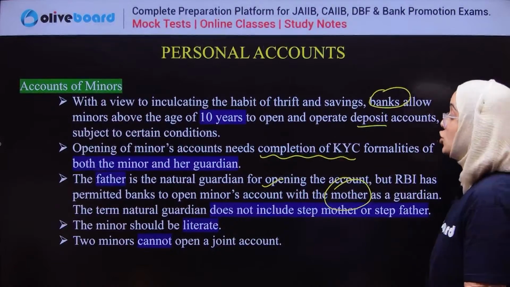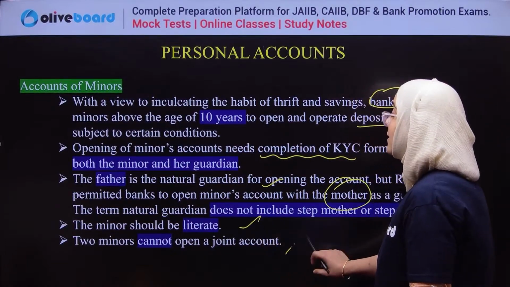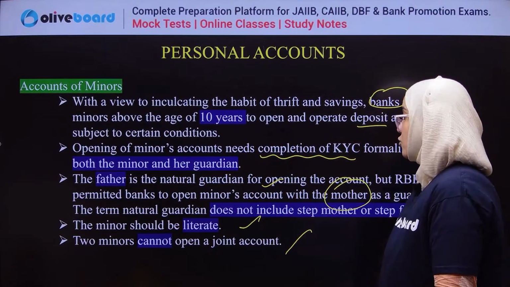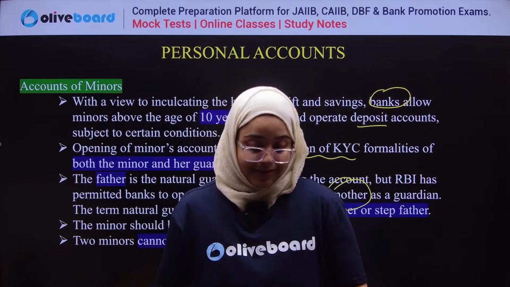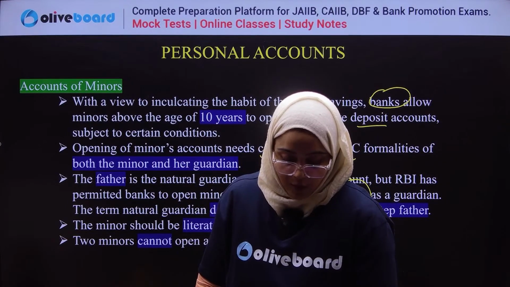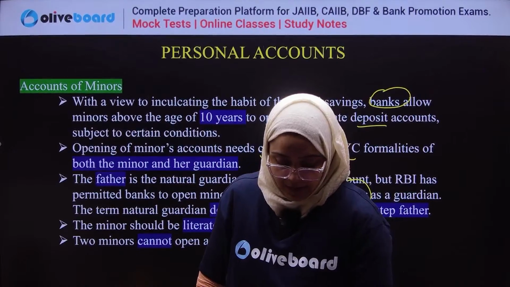Okay, the minor should be literate. Two minors cannot open a joint account. Okay, the term natural guardian, always remember, does not include the stepmother or stepfather. Okay.